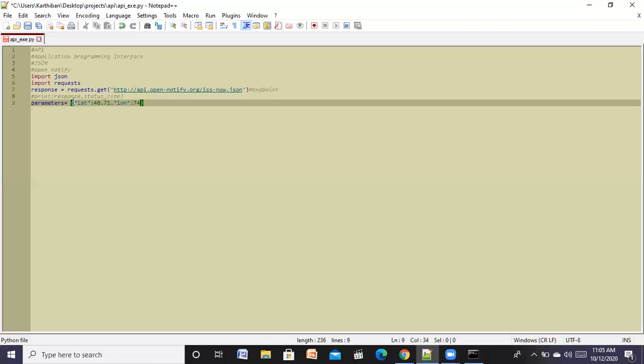So we can imagine like this is a latitude and longitude of New York City. Okay, we are storing the data of some location, right?